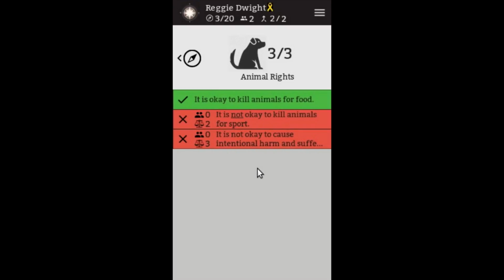want the app to warn us when we're going to support an individual or purchase a product that would violate these points. For the most part, things that we're okay with, like it's okay to kill animals for food, we really don't want the app to take any action when it comes to the items or individuals or businesses that we search for with the app.